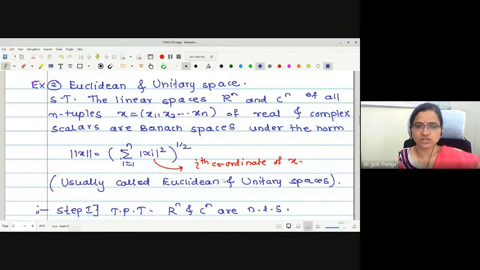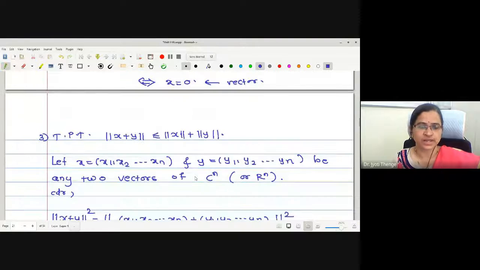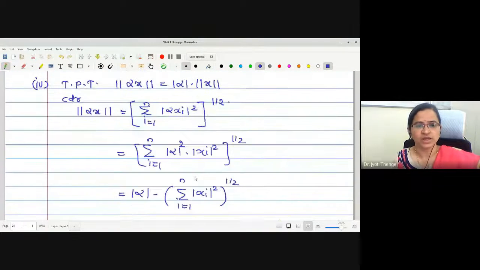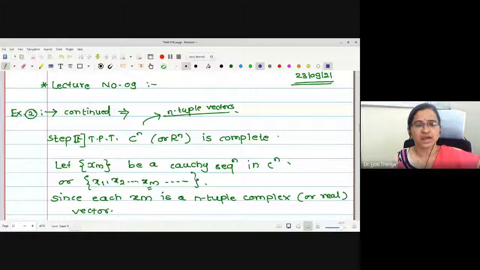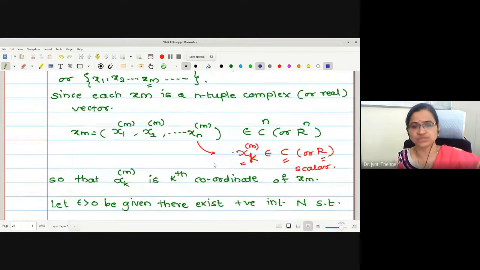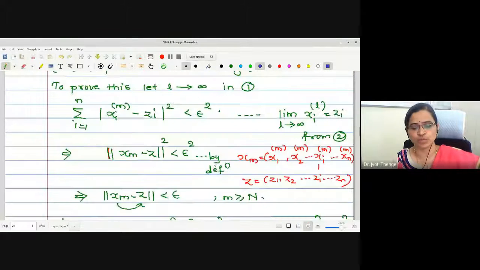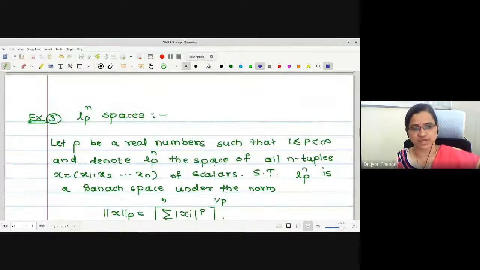This is actually the shortest distance between the two points given by the distance formula, and we proved this becomes the norm on the given space, right? And then in the last lecture we proved the completeness property of the corresponding spaces. That is, by taking one Cauchy sequence, we proved that the sequence is convergent and converges to a point in the same space.